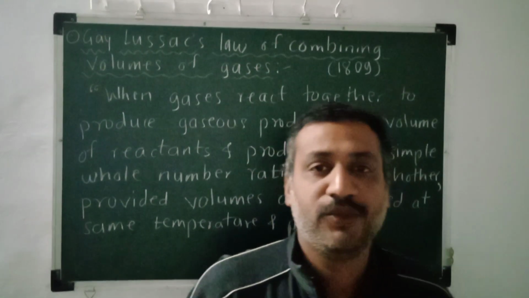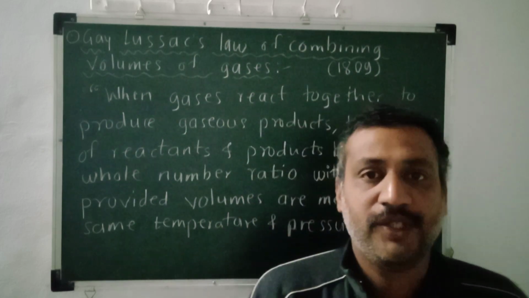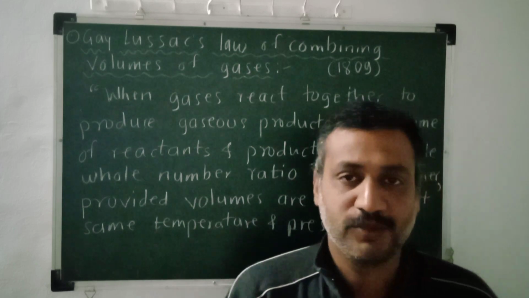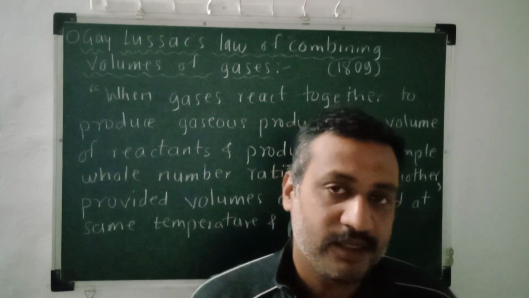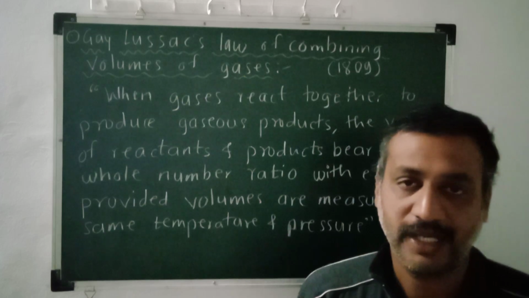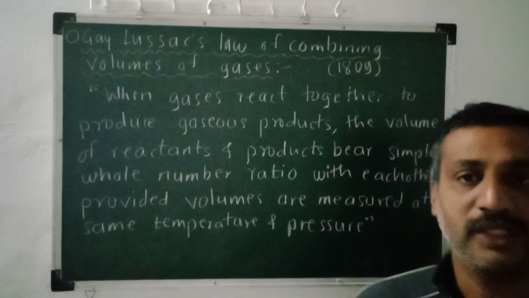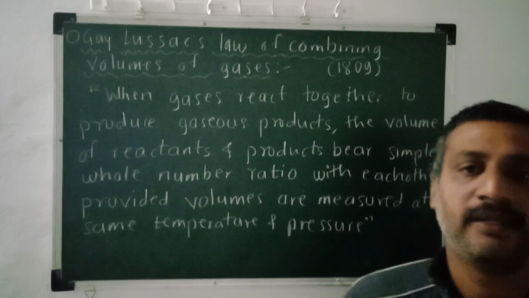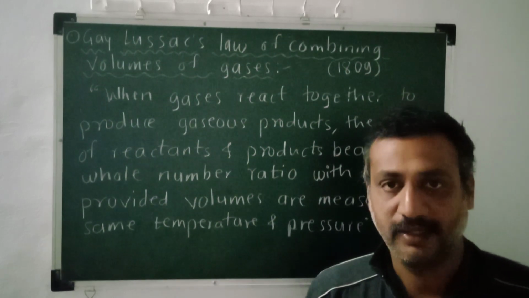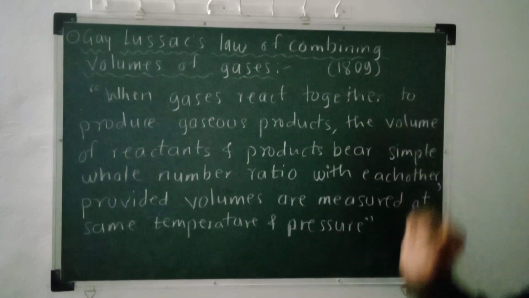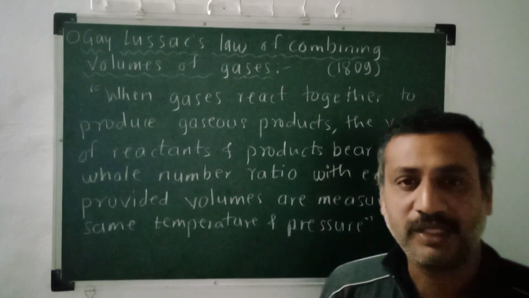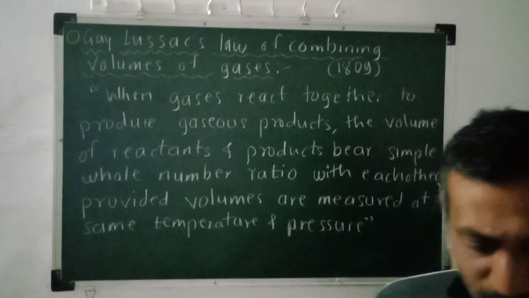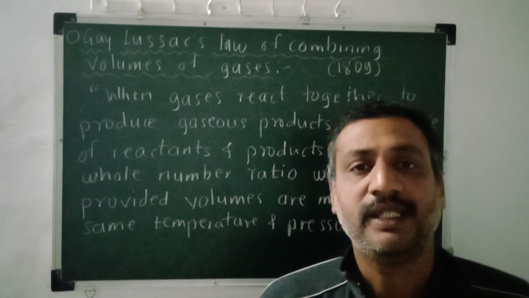Hi, welcome you all. In the current video, we'll discuss Gay-Lussac's law of combining volumes for gases. This law was stated by the French chemist Joseph Louis Gay-Lussac. It was discovered in 1808 and published in 1809. The statement is written here. Let me tell you, before that, what Gay-Lussac did.